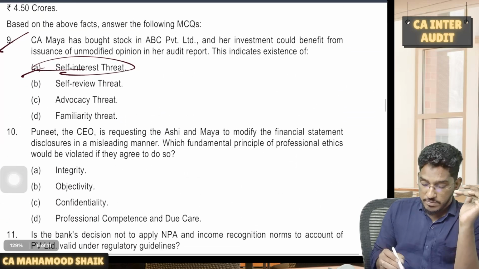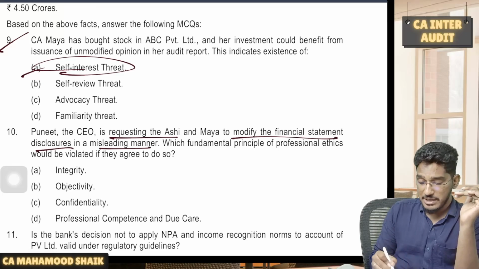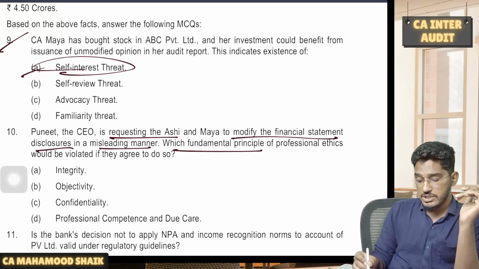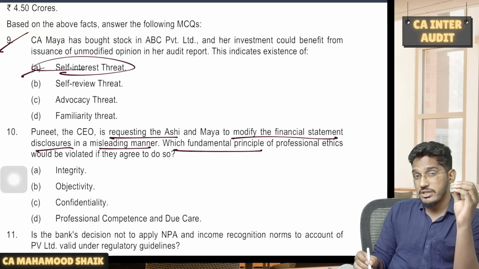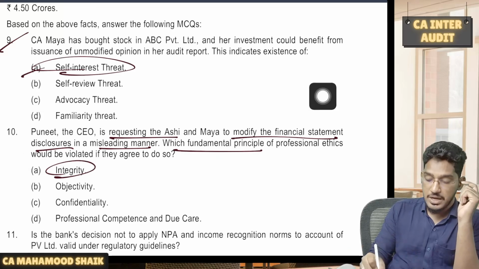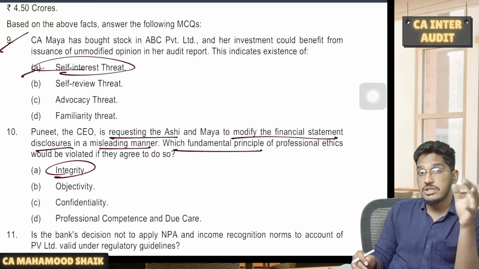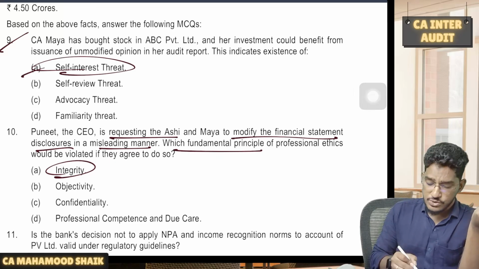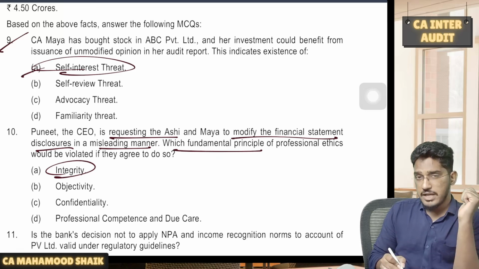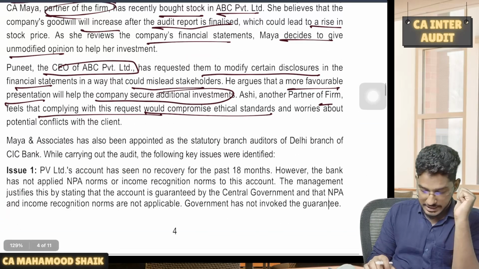So now if you look at a question, Puneet, the CEO, is requesting that Ashi and Maya to modify the financial statements disclosures in a misleading manner. Which fundamental principle of professional ethics would be violated if they agree? So you tell me, if you are associating yourself with wrong information, which fundamental principle will be violated? The first and foremost one, integrity. What do you mean by integrity? You should be an honest person, straightforward person, sincere and truthful. You should not get associated yourself with such information which you know it to be false. So if you have accepted for making the changes in the financial statements, that means you have violated the fundamental principle of integrity. Next one.